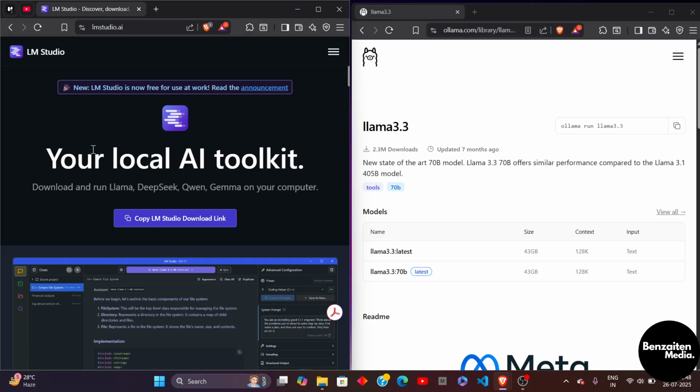So LM Studio is a local AI chat interface that lets you download, run, and interact with open source models like LLaMA 3, Mistral, and Gemma, and more. It's popular for its clean UI, built-in model marketplace, and support for prompt templates and GPU acceleration.